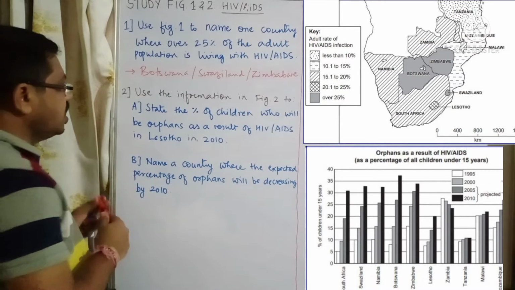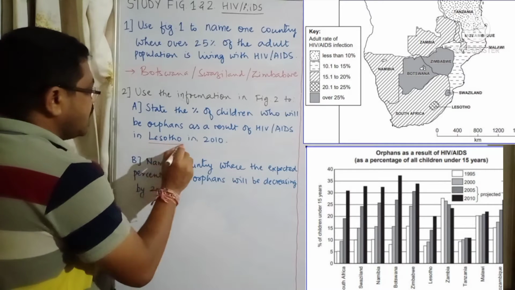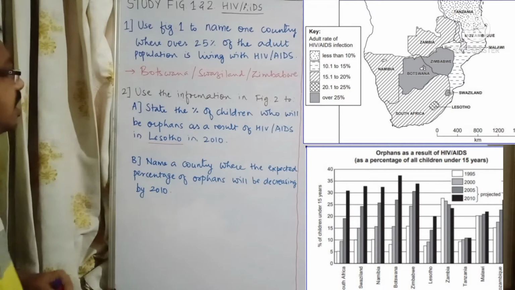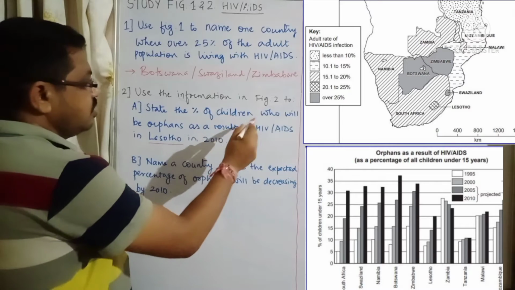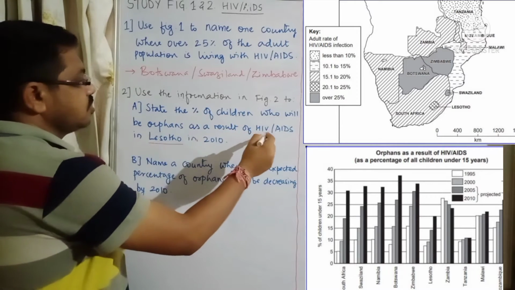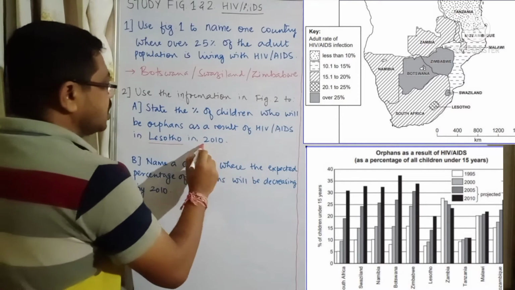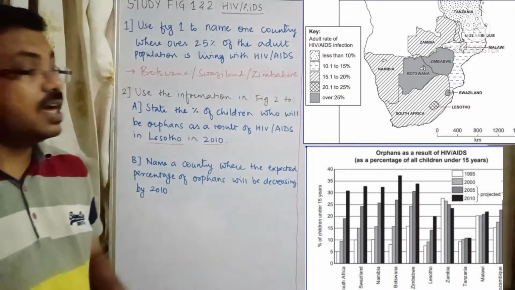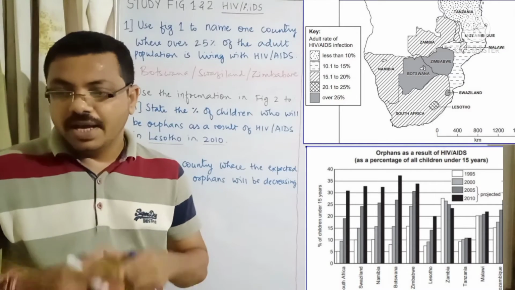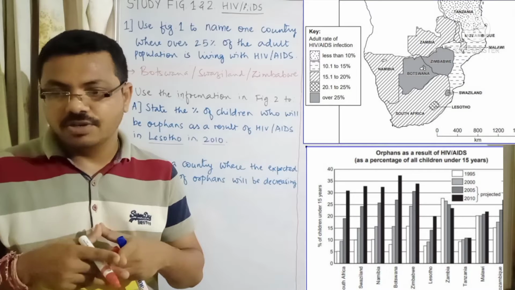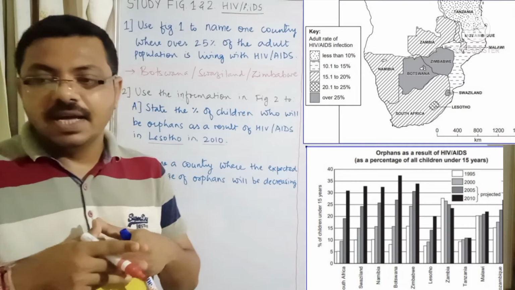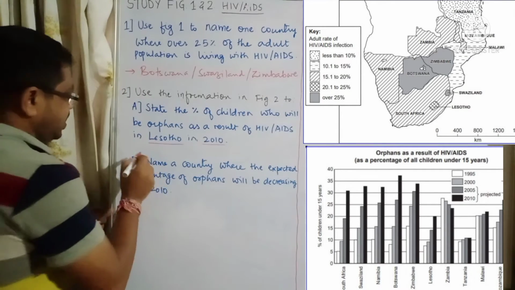Okay, so here clearly in the question it is given that we have to look at Lesotho, right? Now if you look at image number 2, find Lesotho, you will find that it is 20%.